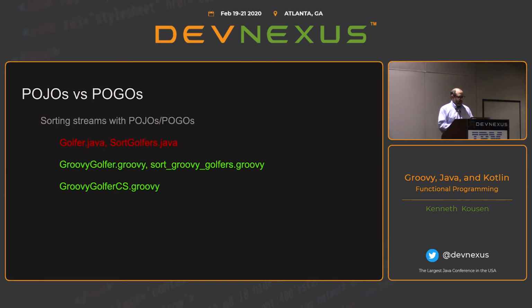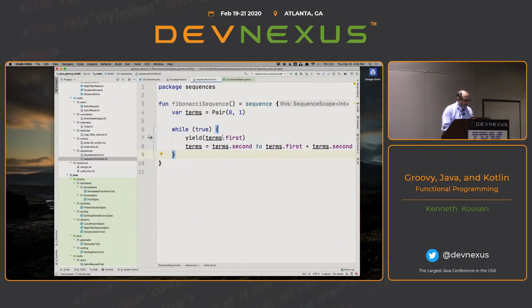Okay. Now, to give you a quick little example, in Groovy, whoops, hit the wrong button here. I've got this golfer system here.